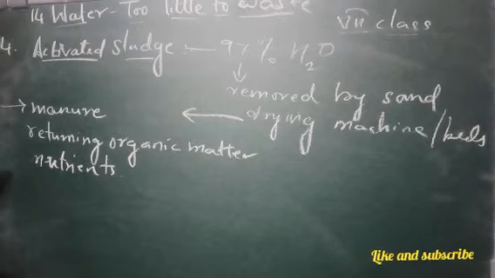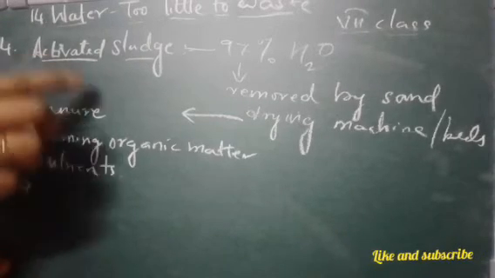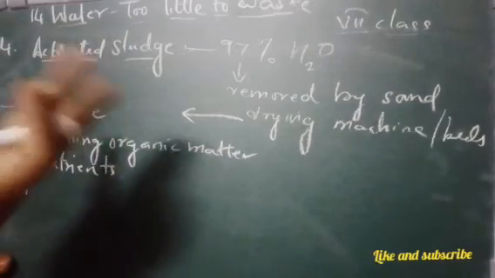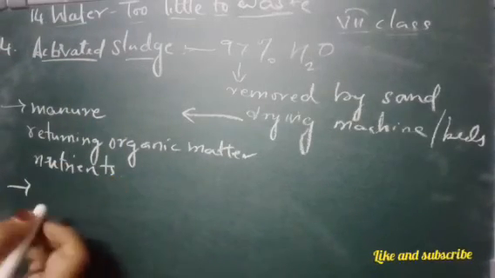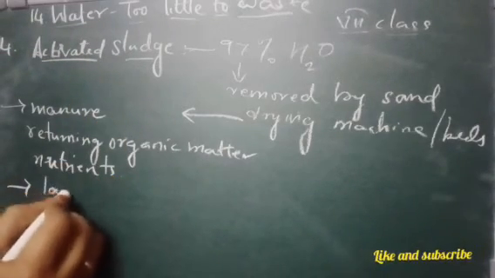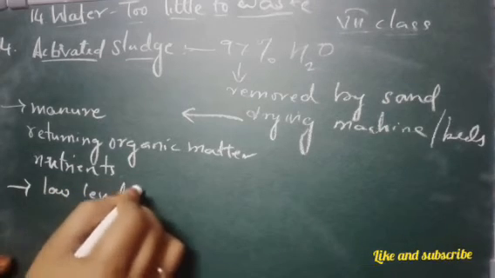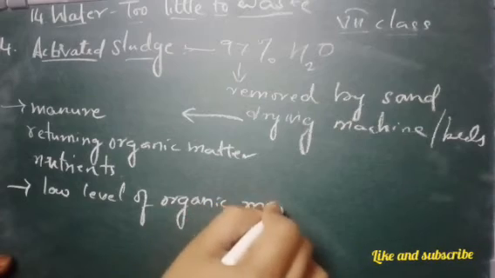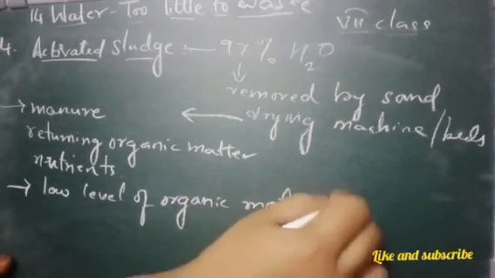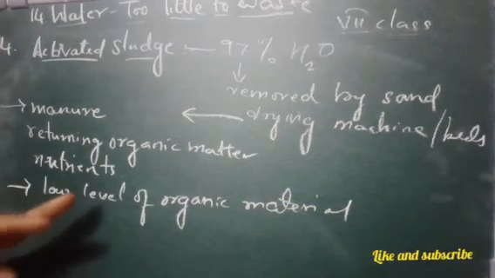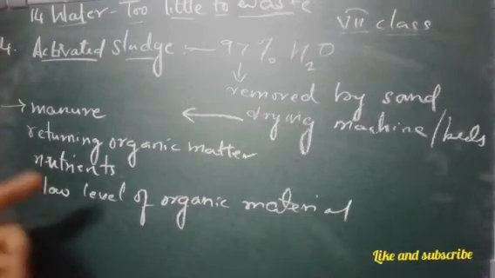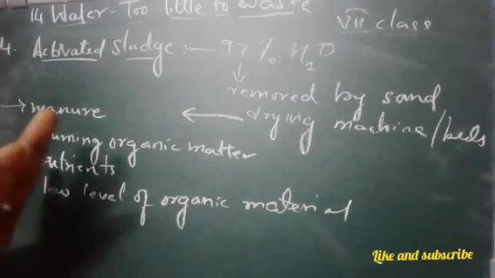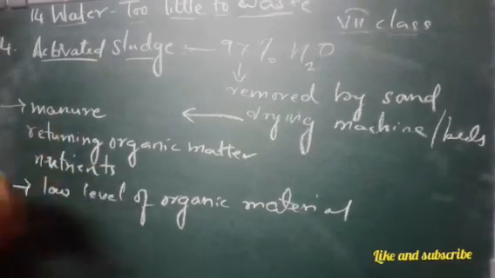Now this treated water, whatever water we have gained from these four processes, has a very low level of organic material and suspended matter. So it is discharged into the sea or a river or into the ground.